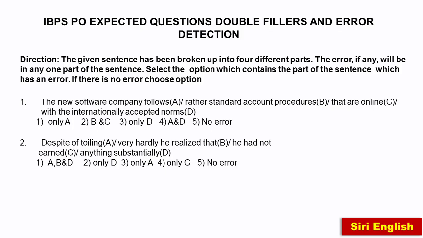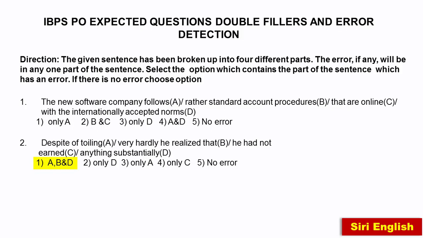Substantially is an adverb and the meaning is to a large degree. Actually anything is a noun. After a noun we cannot use the adverb. So again we find error. After a noun we have to use an adjective here. The adjective is substantial. The meaning of substantial here is possessing wealth or property. So the first one is the right one. We find error in A, B and D. So despite toiling he realized that he had not earned anything substantial. So that is the sentence.